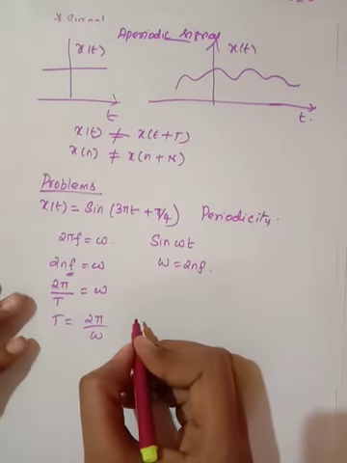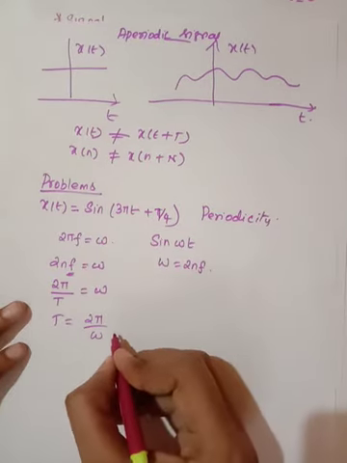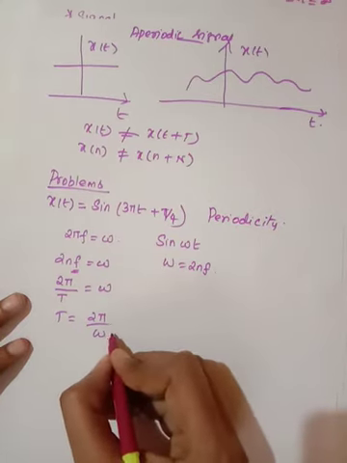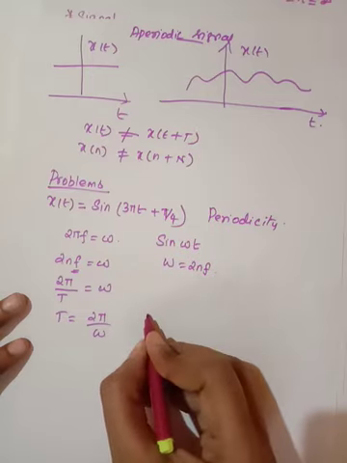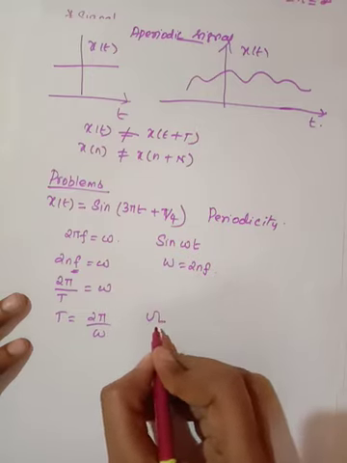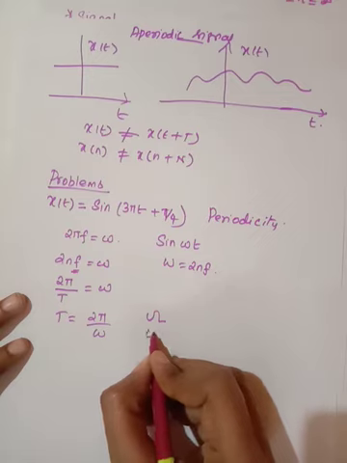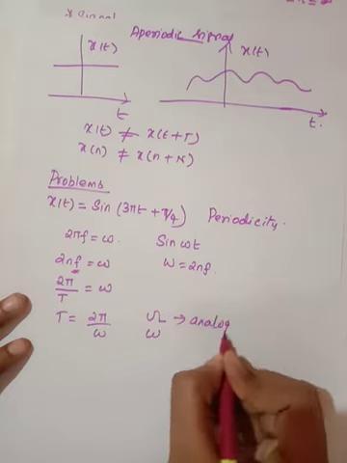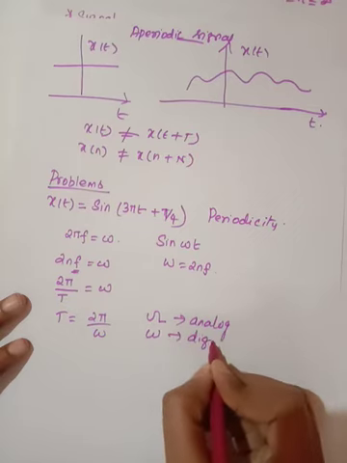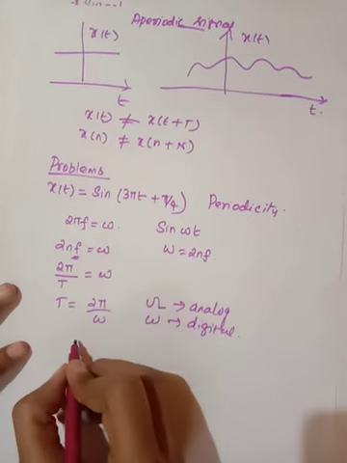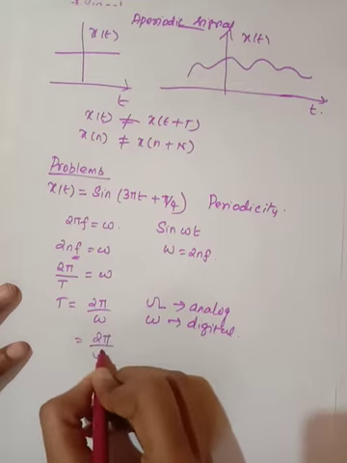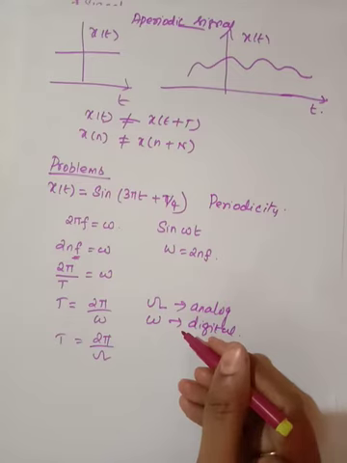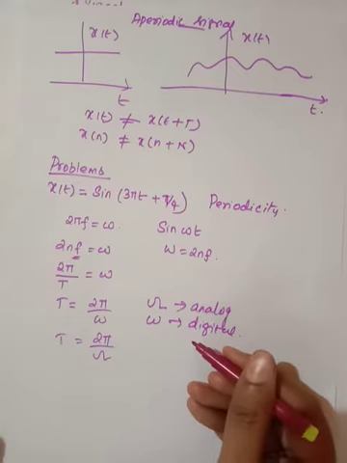In signals and systems, in order to differentiate analog frequency and digital frequency, we use two frequency symbols. One is this one and another one is omega. This represents the analog frequency and this represents the digital frequency. So we are going to use the symbol 2 pi by omega. Understood? So this is your analog frequency notation and this is your digital frequency notation.